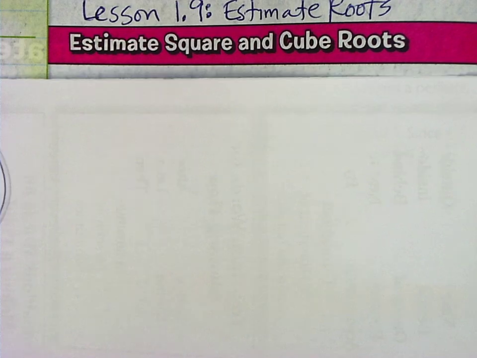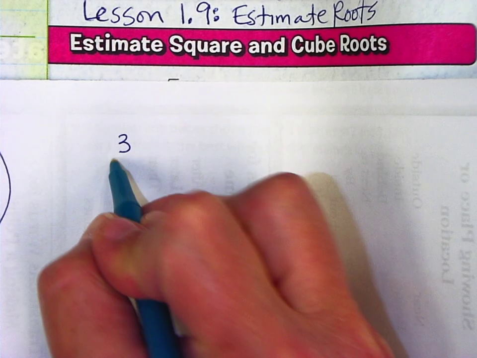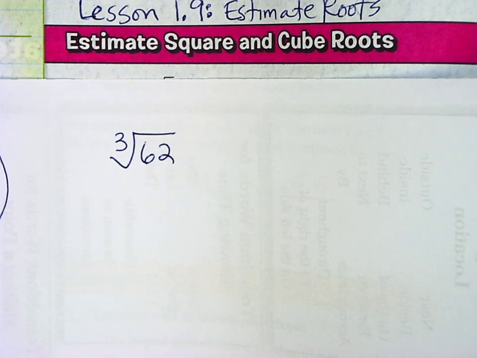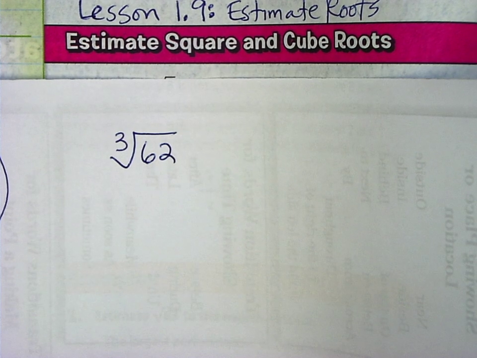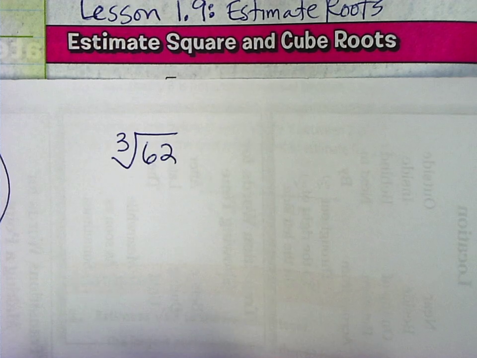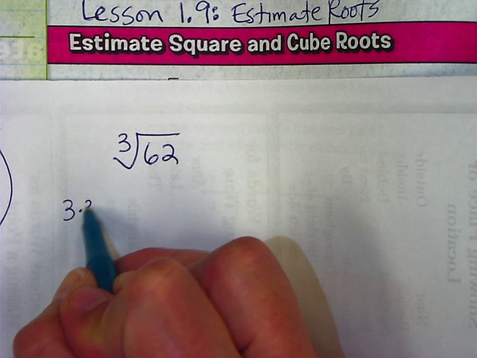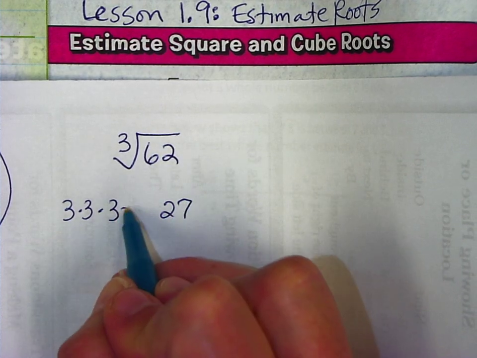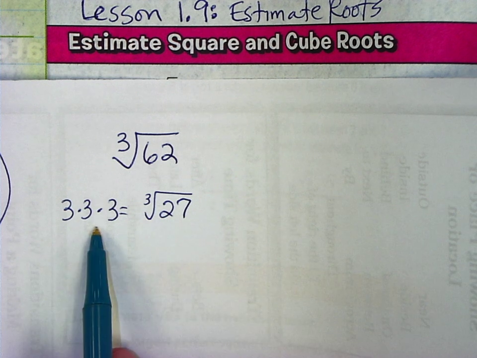Okay, let's try another cube root. Let's try the cube root of 62. I'm going to think of what times what times what is as close to 62 as we can get. Let's see, 3 times 3 times 3 is 27, so the cube root of 27 is 3.